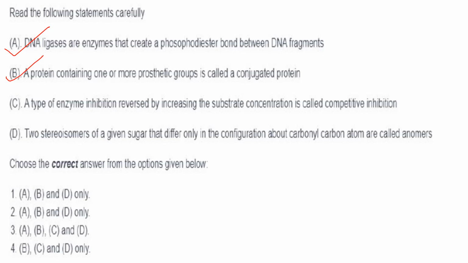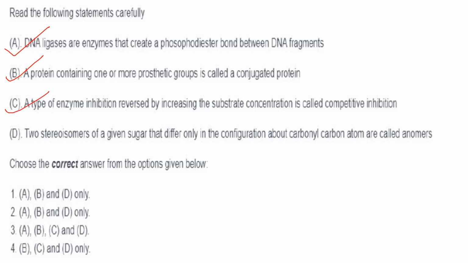So the inhibitor competes with the substrate for binding to the active site. Now suppose you increase the concentration of the substrate, you can overcome the inhibition. More substrate molecules will be present and the inhibitor will not be able to compete with them. So that is competitive inhibition.